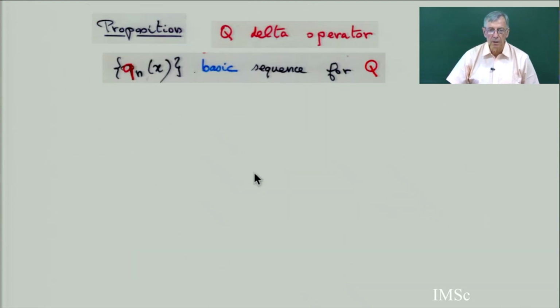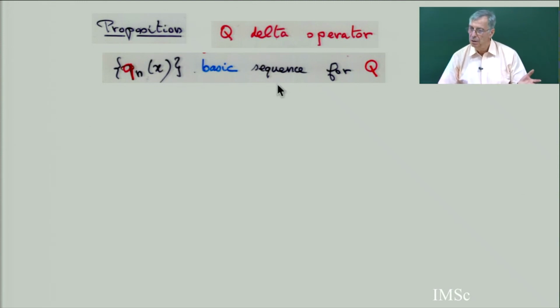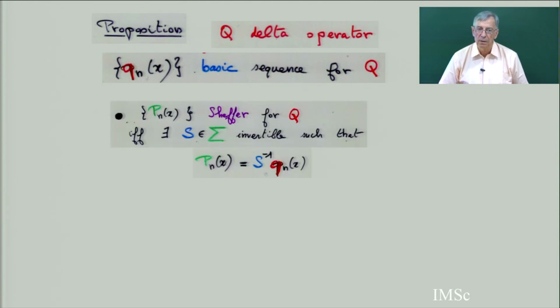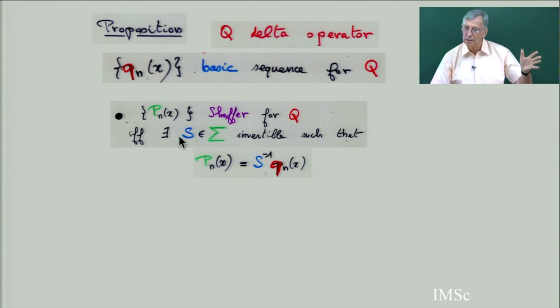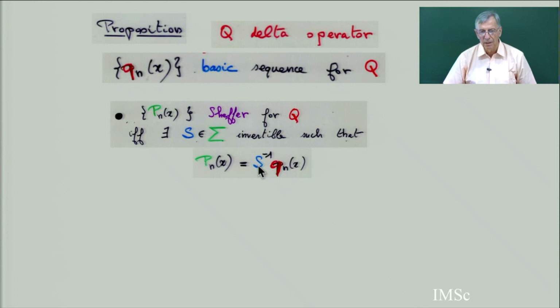And so proposition: if you have a delta operator Q, and Qn, the basic sequence for Q, there is a unique basic sequence, and Pn of x is Scheffer for Q if and only if there exists another operator S, invertible, so that if you associate the power series of S, its constant term is not zero, such that Pn of x is S minus 1 of Qn of x.